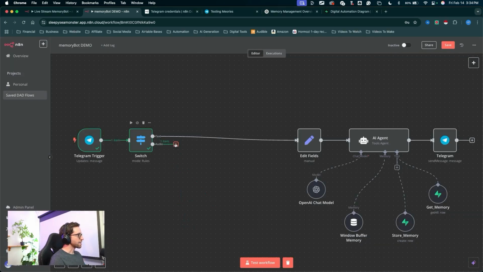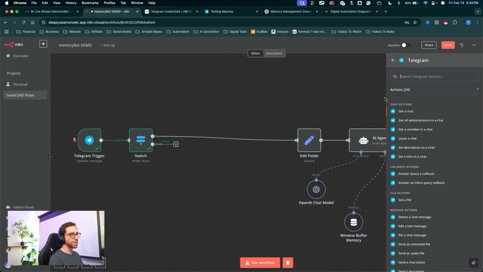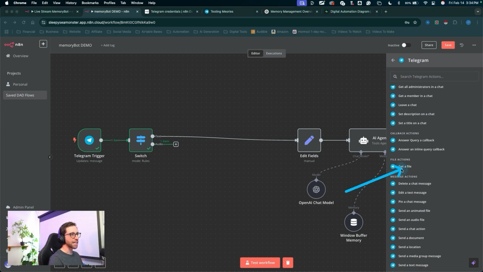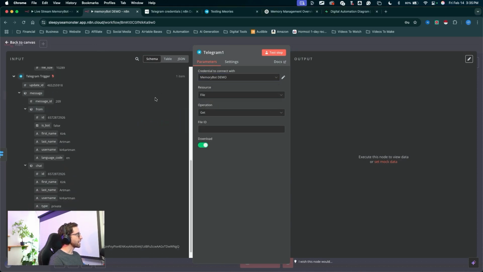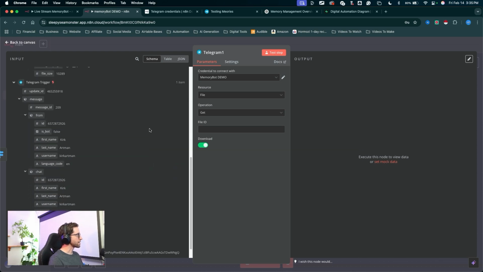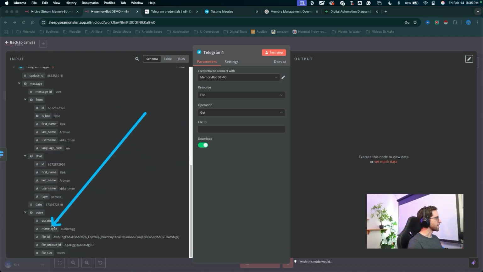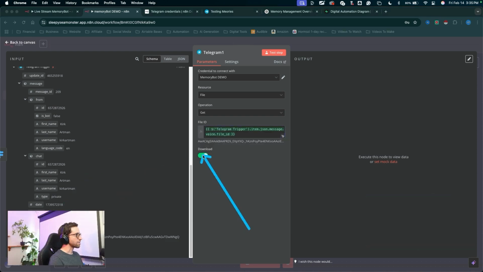Click the plus to create the next node. I'm going to drag this node down here. The next node is going to be Telegram. We can choose the Telegram options and we want to get a file. Click on that. You're going to choose your same credential and leave these two fields the same. Let's add in the file ID. Same file ID we used for that switch expression. I'm going to scroll down to the Telegram trigger, find the file ID and click and drag that into this file ID field. And we want to say download. Yes, we're downloading that file.